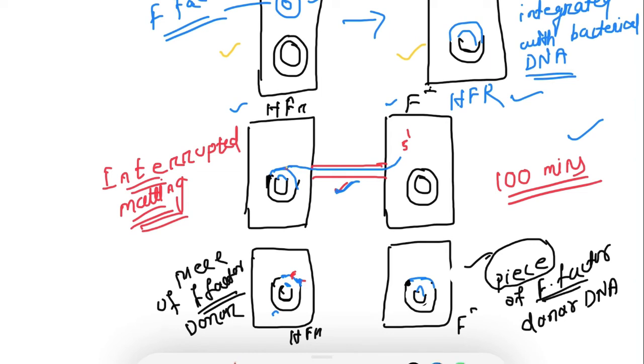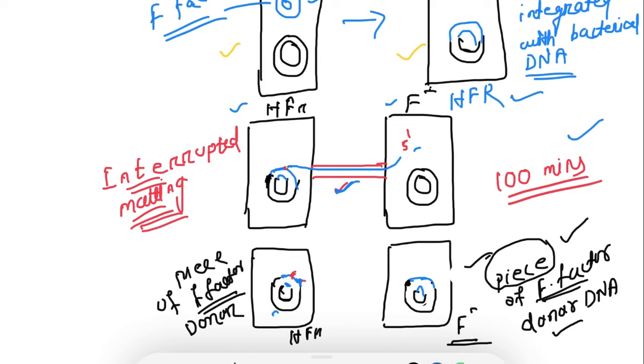First, a nick will form at the origin of replication of the F factor, which is present in the middle. Then from there, the F factor will start to move through the conjugation tube into the recipient cell. Along with that, some of the bacterial DNA will also move to the recipient cell. So the recipient cell has a piece of F factor and a piece of donor DNA, and it is still F minus because the whole F factor is not transferred.